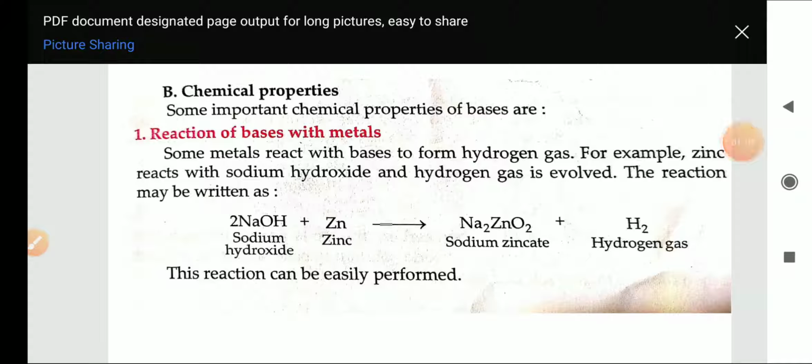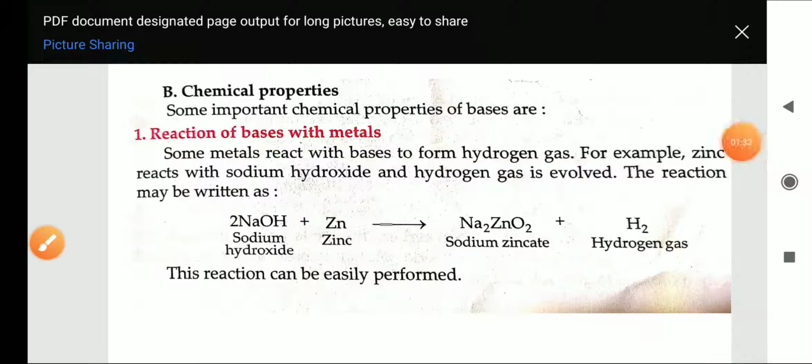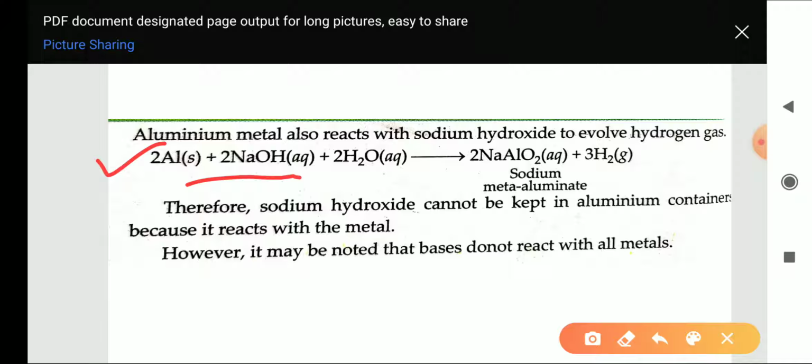Next are chemical properties. The first chemical property is the reaction of bases with metals. When bases react with metals, they form salt plus hydrogen gas. Here sodium hydroxide is a base, zinc is a metal, and we get sodium zincate plus hydrogen gas. Sodium zincate is a type of salt. Similarly, when aluminum metal reacts with sodium hydroxide, it forms sodium meta aluminate, which is a type of salt, plus hydrogen gas.